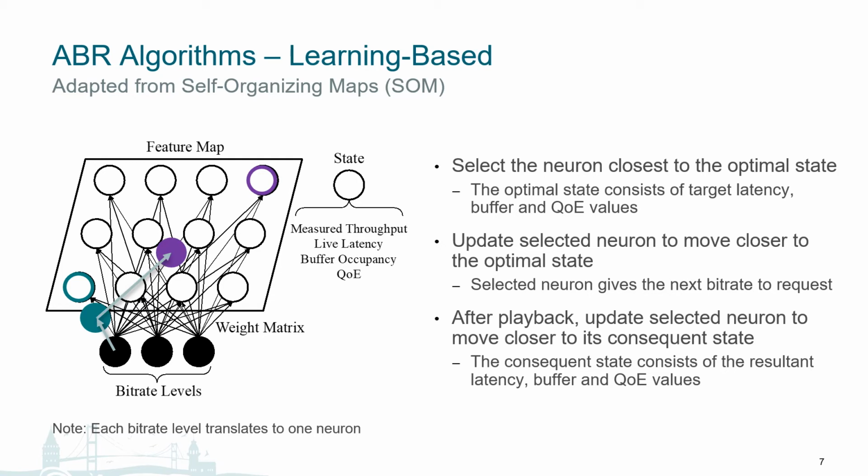For example, let's say our previously selected neuron did not do very well, and the consequent state is very far from the optimal state, like this state over here with the purple outline. Then the neuron will be moved away from the optimal state and would be less likely to be selected in the subsequent cycles. Similar to our heuristic-based ABR, these steps repeat each time we need to select the next bitrate.